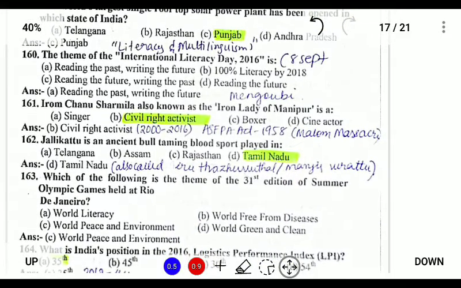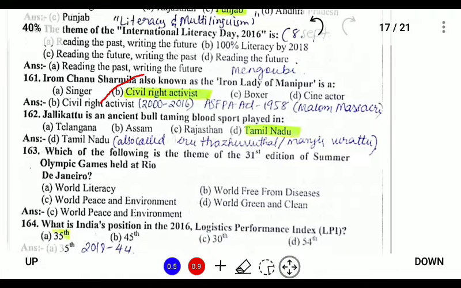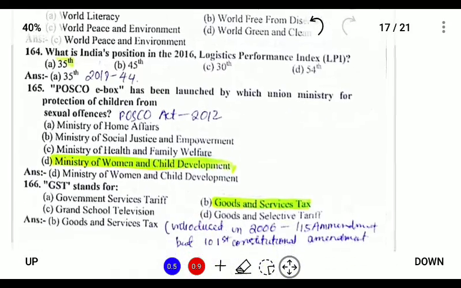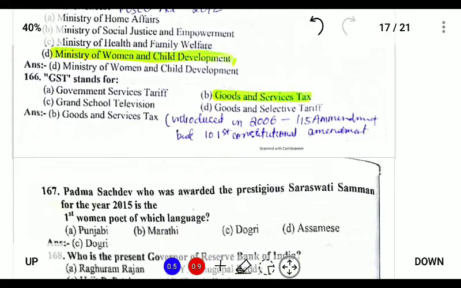Next, Irom Sharmila Chanu, also known as the Iron Lady of Manipur, is a civil rights activist, and she was arrested because she resisted the AFSPA Act of 1958. Jallikattu is a bull taming blood sport played in Tamil Nadu. GST stands for Goods and Services Tax. So GST was introduced in 2016 by the 101st Constitutional Amendment.